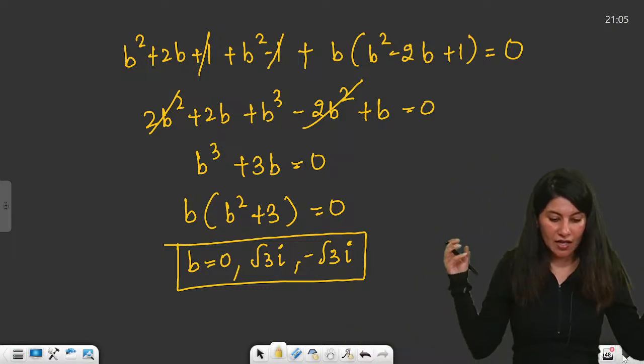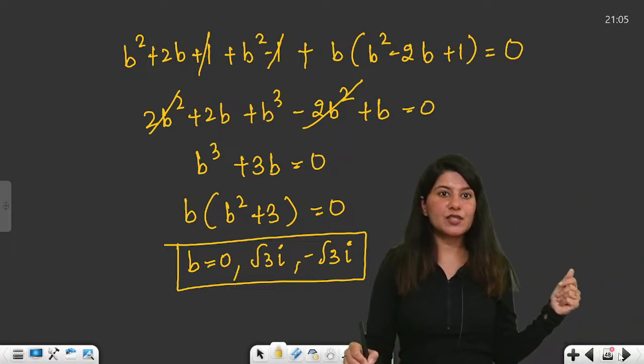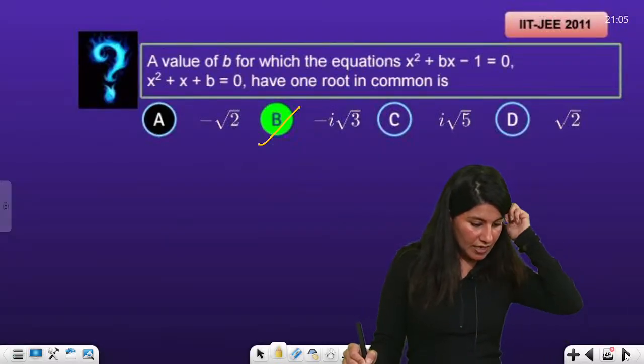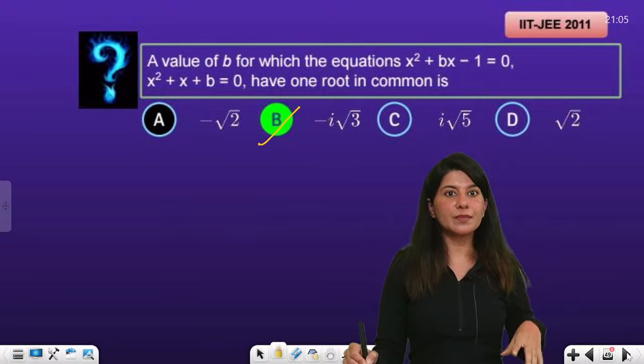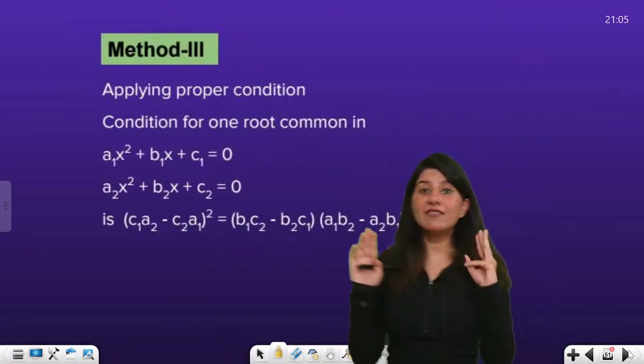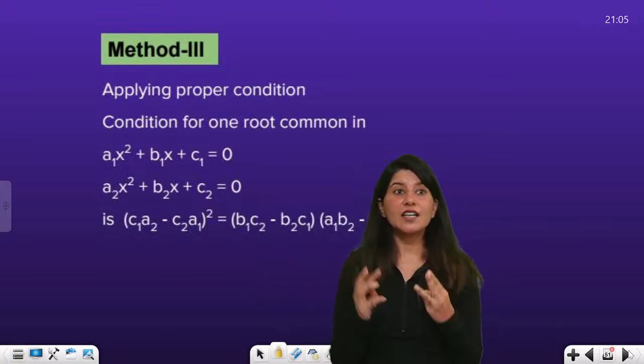Squaring was making the question more complicated. Yes, ping pong. I hope you got the answer. I hope you understood. Okay. All right. Now we have the last method, the third method.